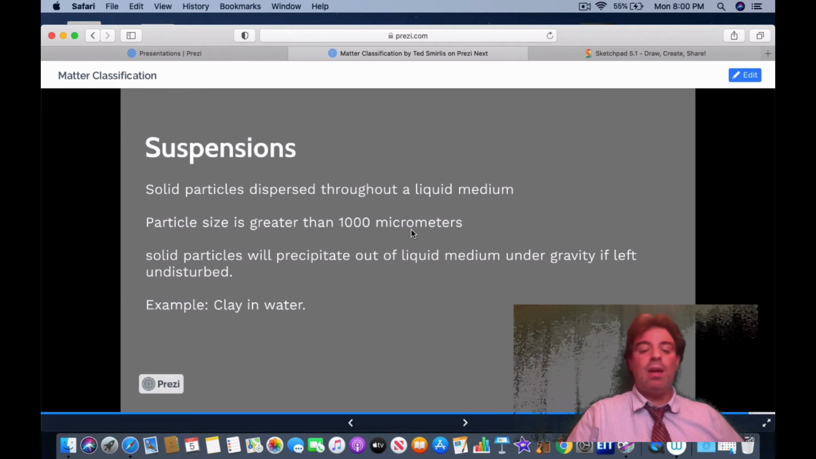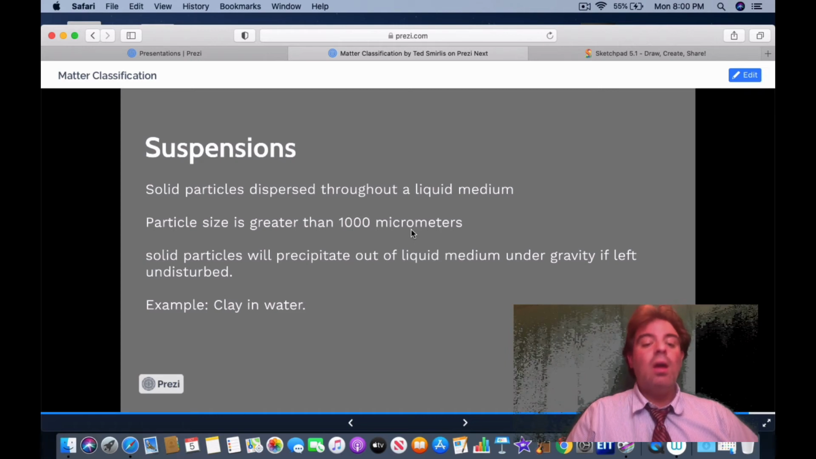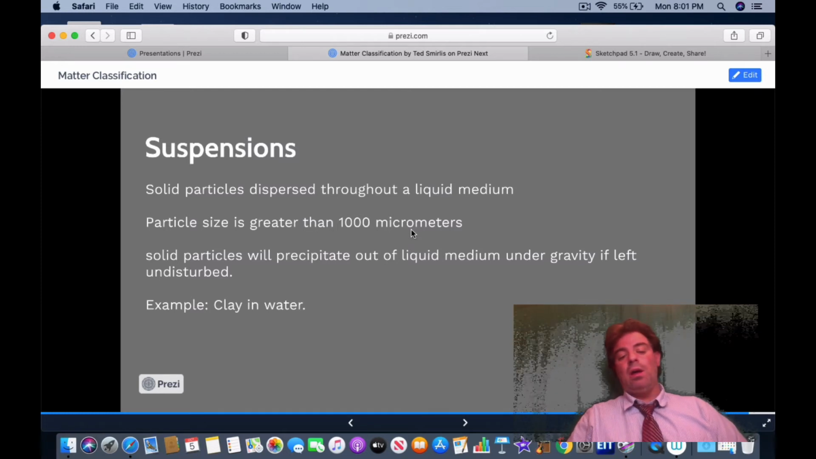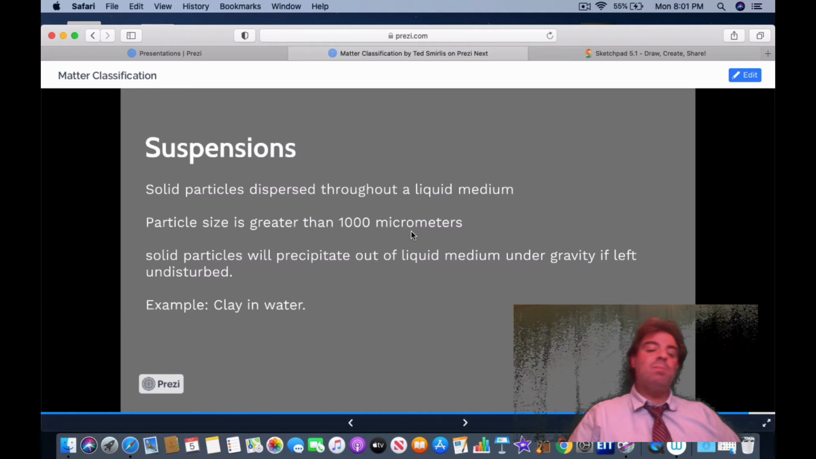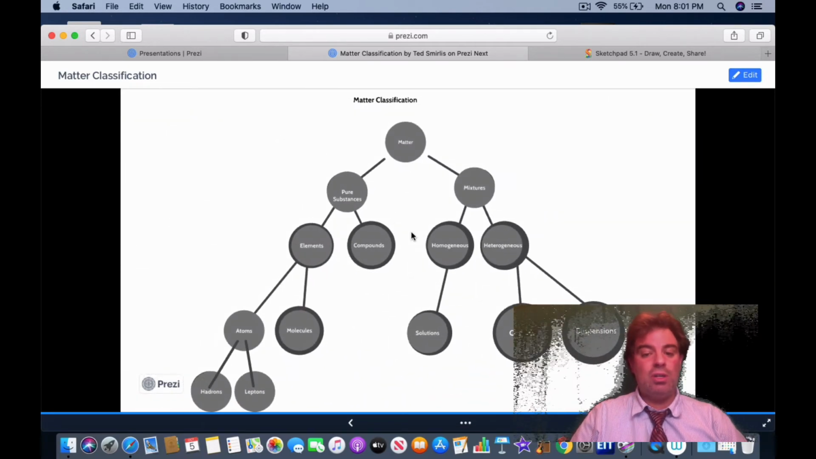A prime example of that is clay and water. If you put clay in water and you mix it carefully and you leave it undisturbed, all the clay is going to fall to the bottom, and you're going to have various clay particles being suspended in the liquid above it. That is an example of a suspension, and that's an example of a heterogeneous mixture.